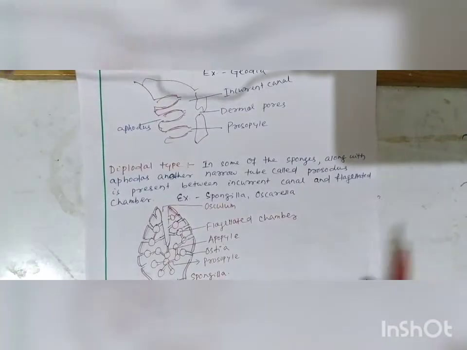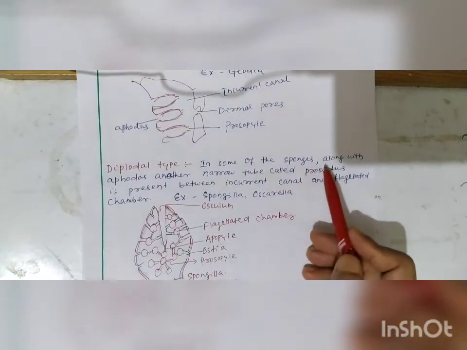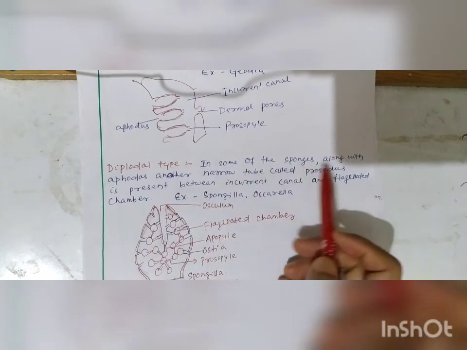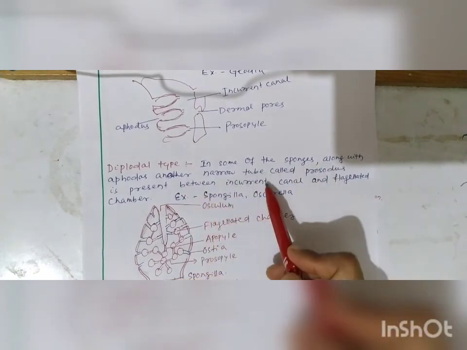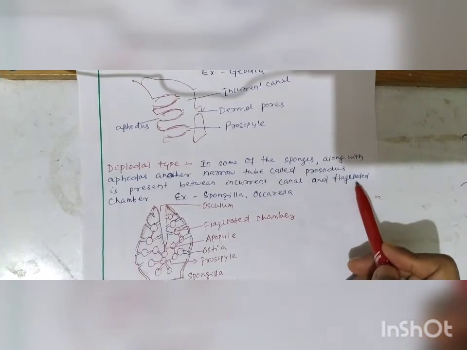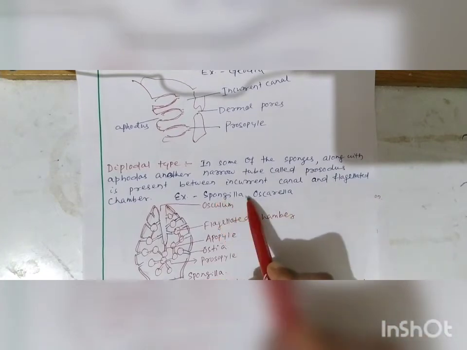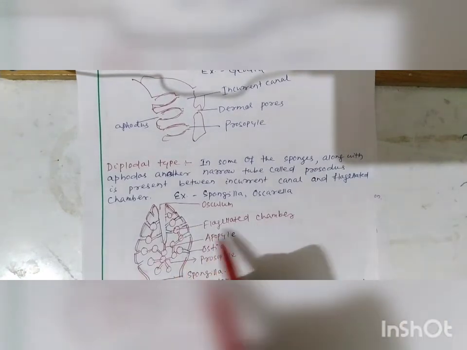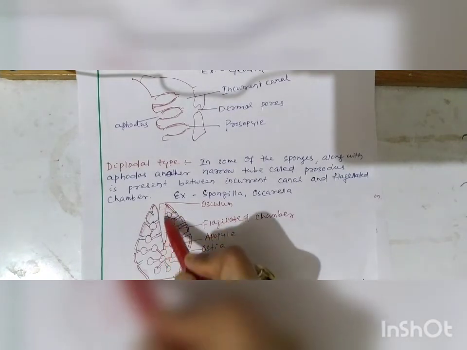Next, number 3 is the diplodal type. In some sponges, along with the apodus, another narrow tube called the prosodus is present between the incurrent canal and the flagellated chamber. Example, Spongilla, Oscarella. This is the diagram of Spongilla. Here, this is the flagellated chamber, the rounded chambers. This is the osculum, and the spongocoel is very narrow in this case.